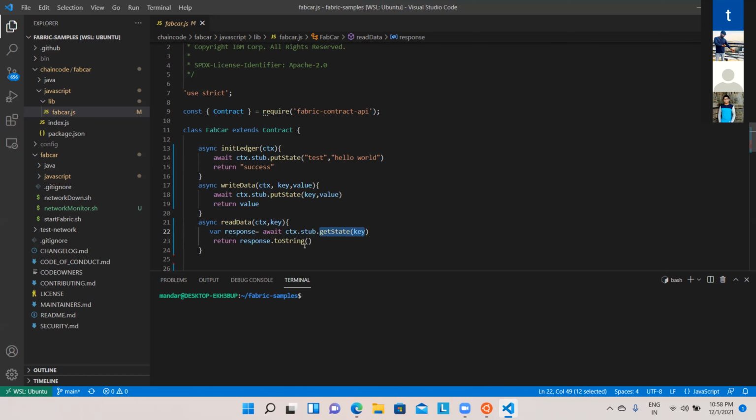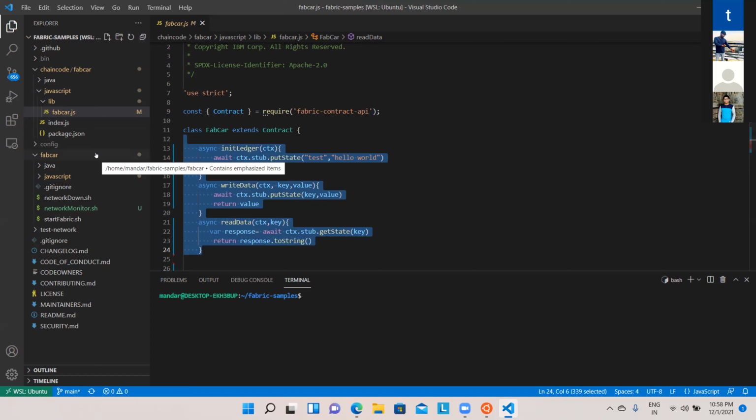Now, the question is where all these methods are configured or actually invoked. We'll talk about that a little bit afterwards. But this is a simple class which you are going to have as a contract. So this is a Fabcar which contains some implementation to initialize, to write the data, and to read the data. This is a very simple file that I have created. This is one thing that we must have.